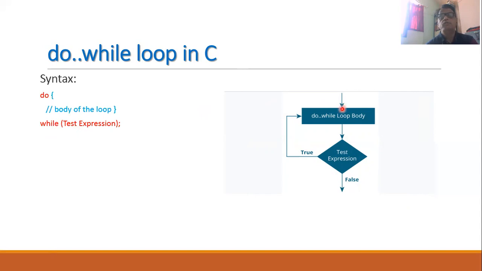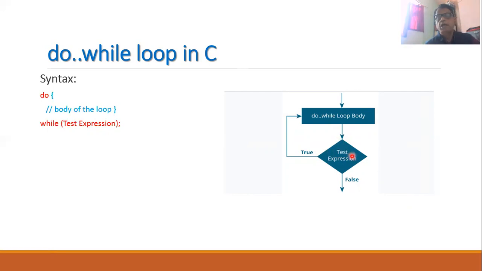Here in this loop, first of all, the body of the loop is executed. That is, the test condition is not tested. So you will find that in the first attempt, the body of the loop will be executed, and after that, the test expression will be tested. If it returns a true value, then the control of execution will be transferred to the body of the loop again. So you will find that this loop will be repeatedly executed as long as the test expression is true.